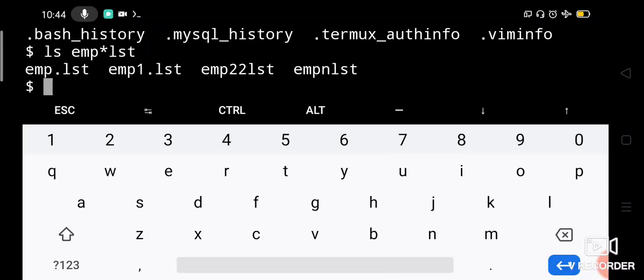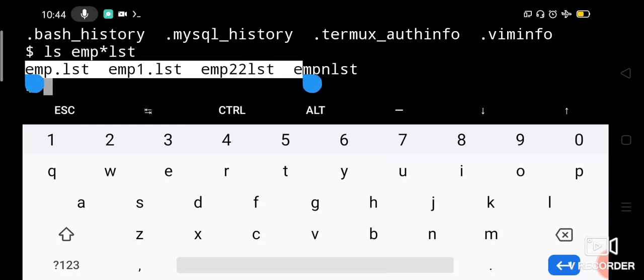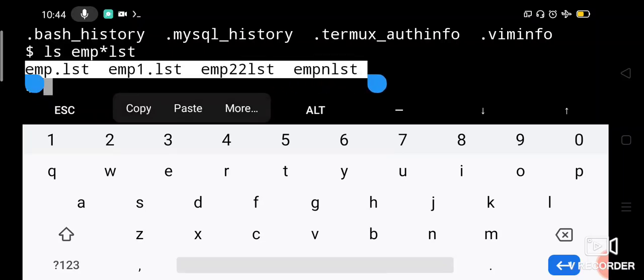Okay, see, all these files it is displaying. All these 4 files which are listed here are starting with emp and ending with lst. In between something is there or something may not be there also. Even simply emp lst will also be listed.